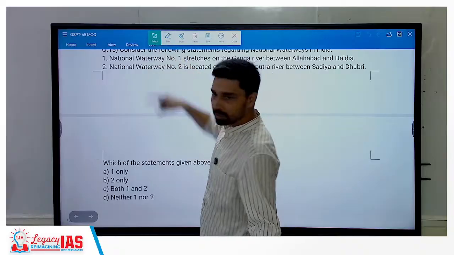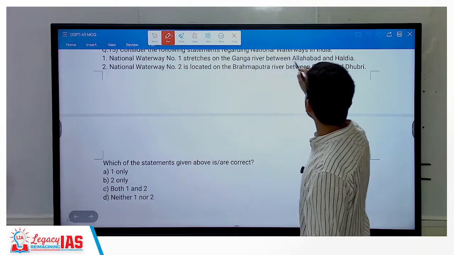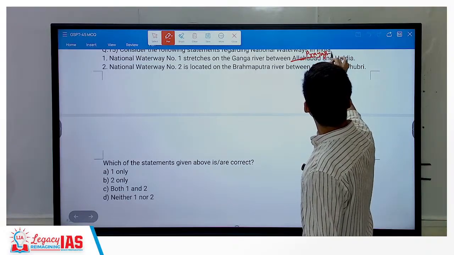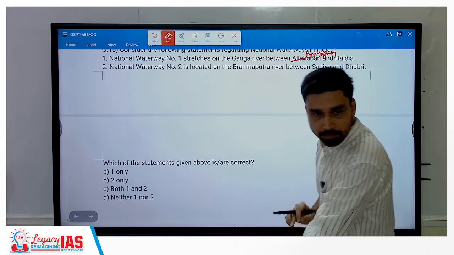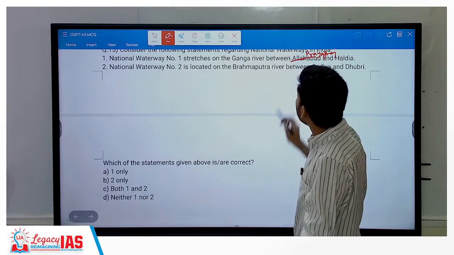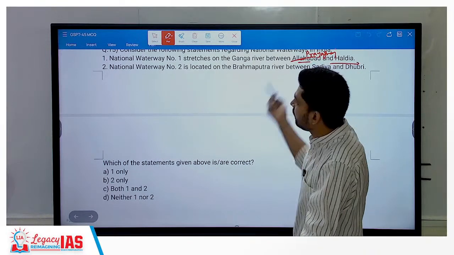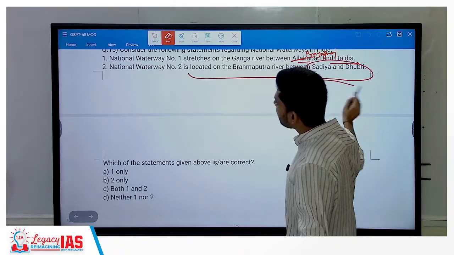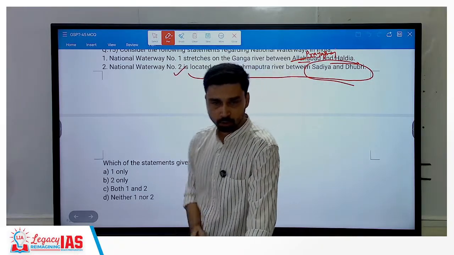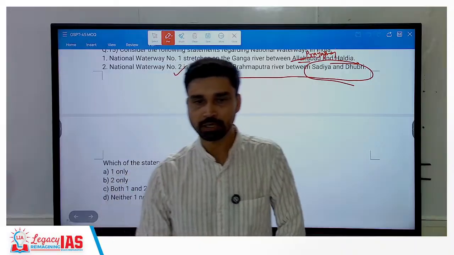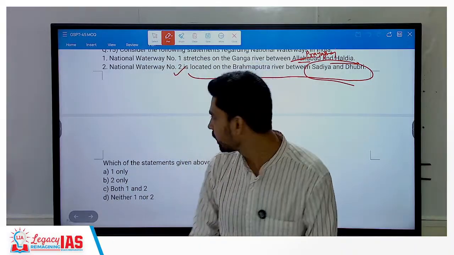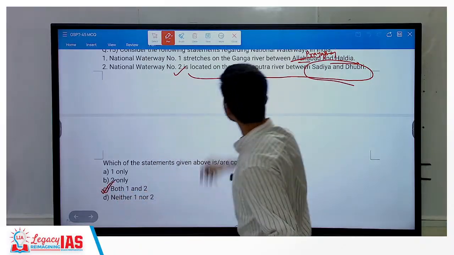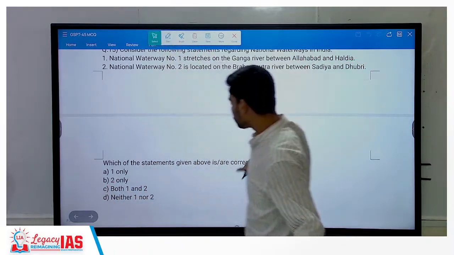Ganga River, Allahabad to Haldia. Nowadays it is referred to as Prayagraj, but the old name is still used in some places. So it stretches on the Ganga River between Prayagraj and Haldia. Haldia is near Kolkata. On the Brahmaputra River between Sadiya and Dhubri, what do you have? National Waterway 2. Number 3, I told you, is the West Coast Canal in Kerala. The fourth is the Godavari and Krishna rivers. So C. Both statements are correct.